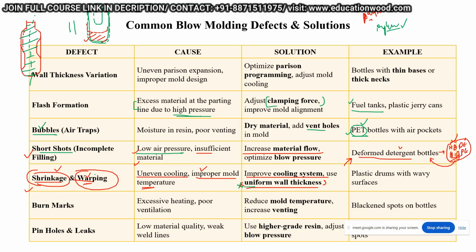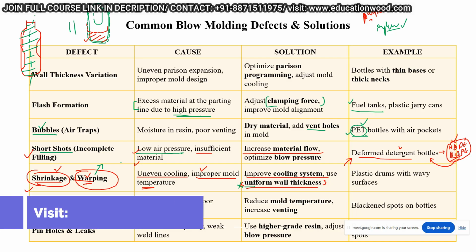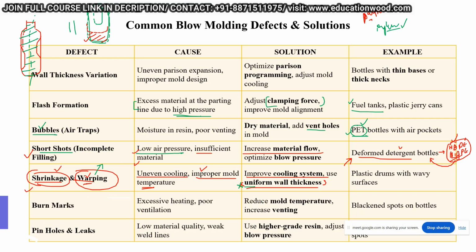So the only possible solution for avoiding that is to improve the cooling system. Generally in blow molding we use inline cooling. We cannot go for critical cooling, like baffle cooling or bubbler cooling, or spiral cooling. We cannot provide this type of cooling in blow molding because both are cavity regions.